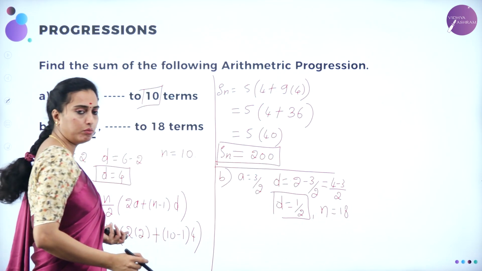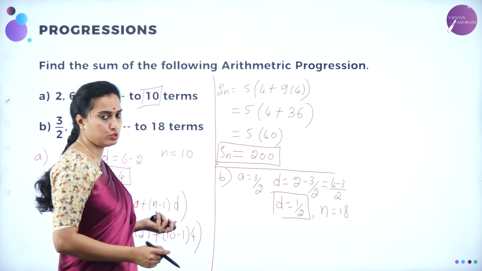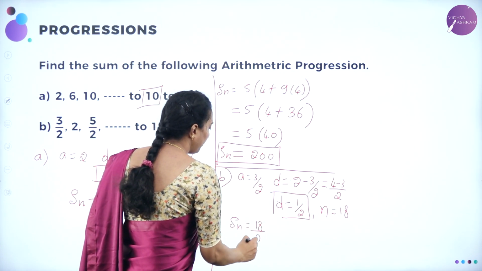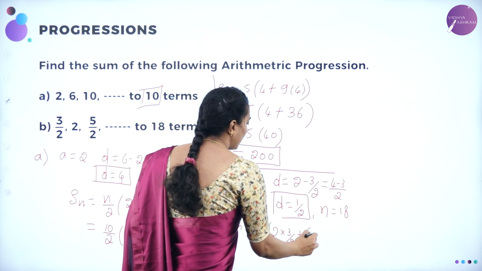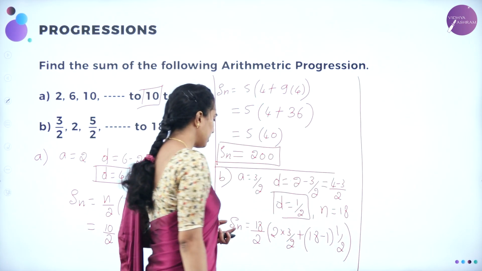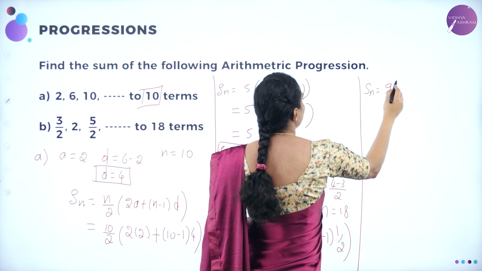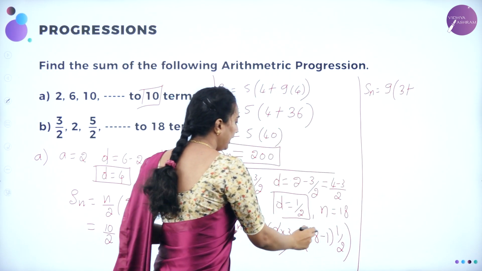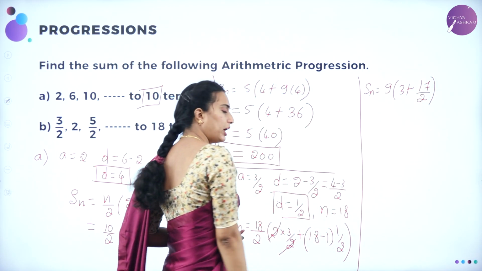Now I can use the same formula, Sn is equal to n by 2 into 2a plus n minus 1 into d. Therefore, Sn will be n by 2, that is 18 divided by 2, into 2 into 3 by 2, a plus n minus 1, that is 18 minus 1, into d is 1 by 2. So by solving this, 18 by 2 is nothing but 9. Sn will be equal to 9 into 2 will go, remaining is 1 into 3 is 3, plus 18 minus 1 is 17. 17 by 2, because into 1 by 2 you are having.